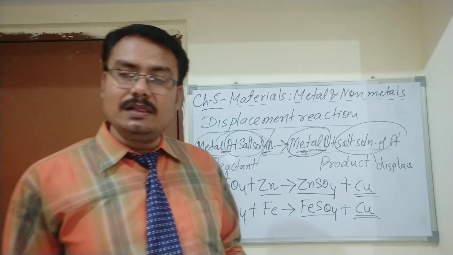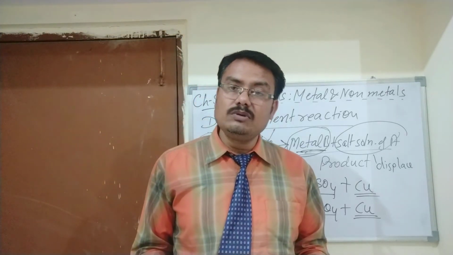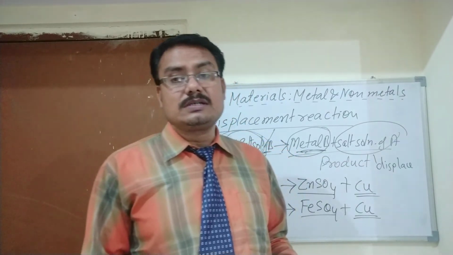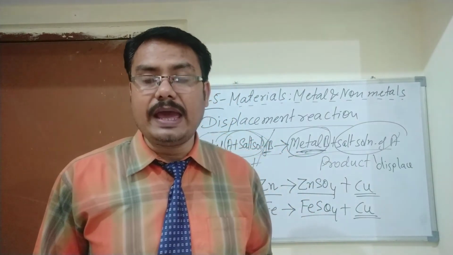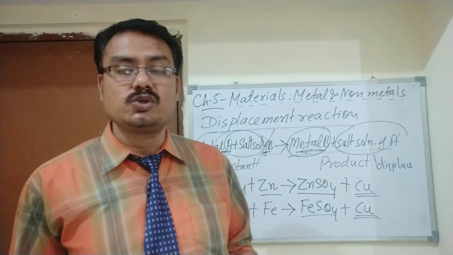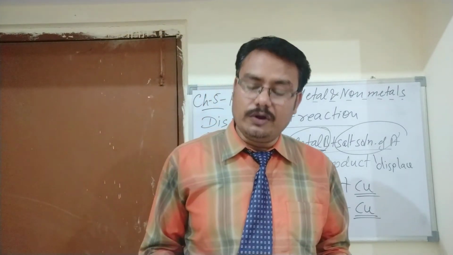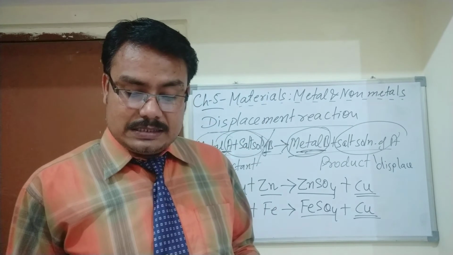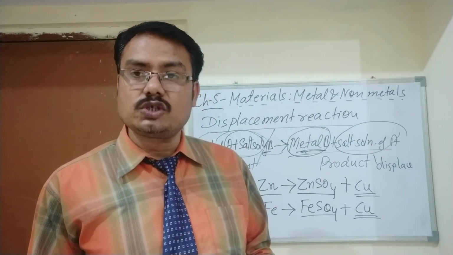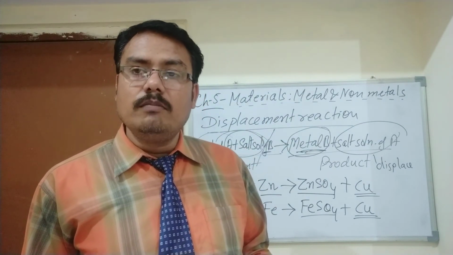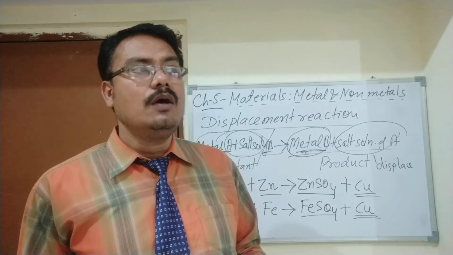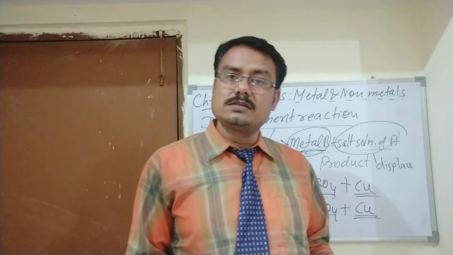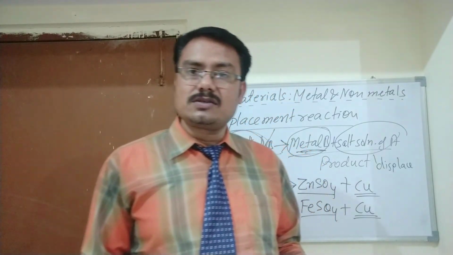Mercury is also a metal, but it is in liquid state, and due to this property it is very well used in thermometers, because as it gets heated, it expands and shows the temperature of the body. Iron is used in different forms in construction. Iron is used in many places, in vehicles, in automobile industries, as well as in making buildings, houses, bridges, railway tracks, railway engines.